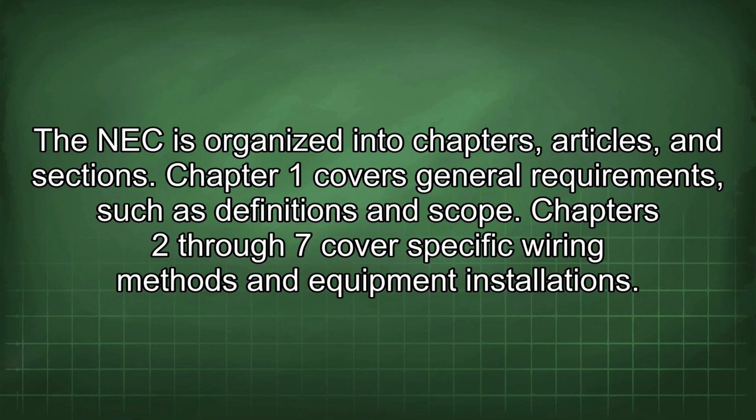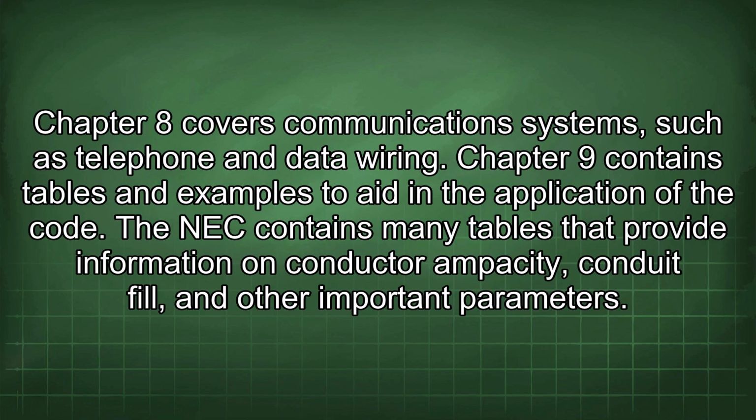Chapter 1 covers general requirements such as definitions and scope. Chapters 2 through 7 cover specific wiring methods and equipment installations. Chapter 8 covers communications systems such as telephone and data wiring. Chapter 9 contains tables and examples to aid in the application of the code.